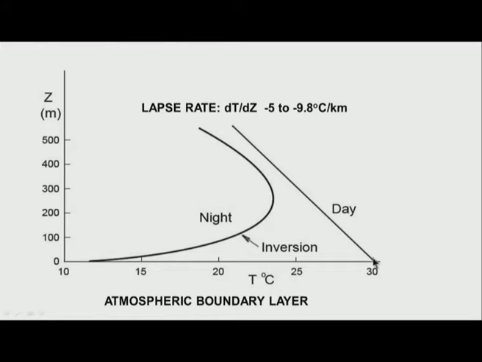In other words, instead of having a gradient which is negative here, I start getting a positive gradient, and this particular phenomenon of temperature increasing upward from the surface of the earth is spoken of as temperature inversion. Well, all these things are within the atmospheric boundary layer, and therefore it is possible for us to have, during the daytime, the temperature decreasing above the surface of the earth, and during night time, especially on a cold winter night, that temperature increases.